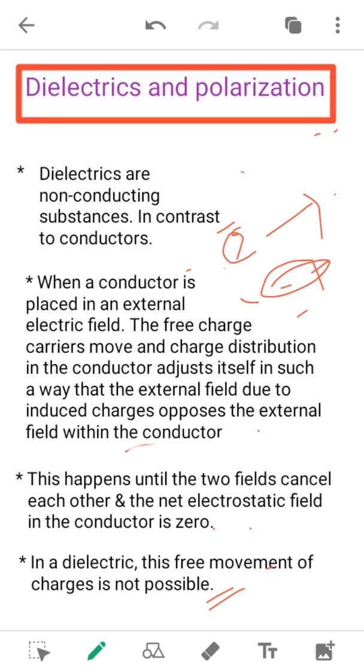When a dielectric substance is in the absence of an electric field, the charges will be neutral. There will be no free movement of the charges.